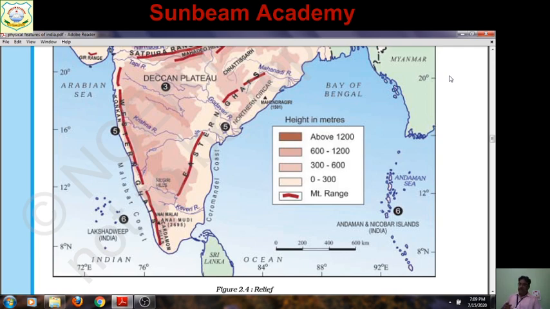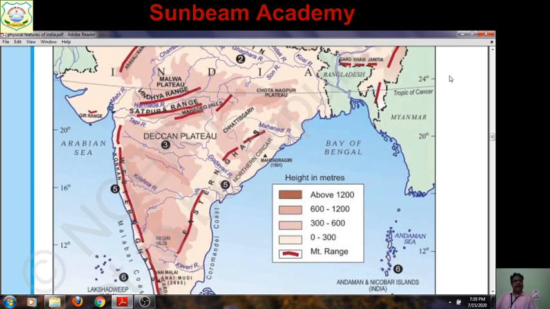So in one map, you can locate and label the mountain ranges as well as the mountain peaks. In the second map, you have to locate plateaus. Only three plateaus you have to locate after their subdivision. Generally, the Peninsular Plateau is called the Peninsular Plateau, but north of the Narmada River, you can see in the map.